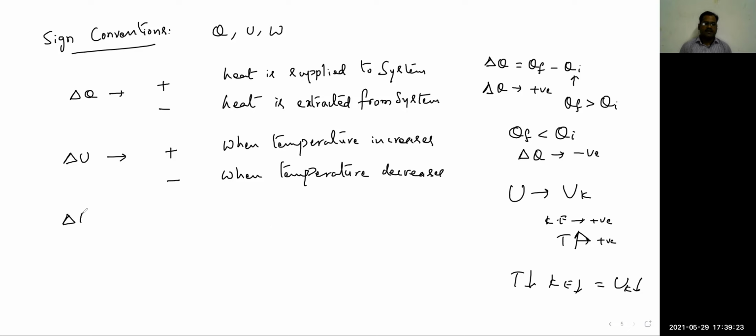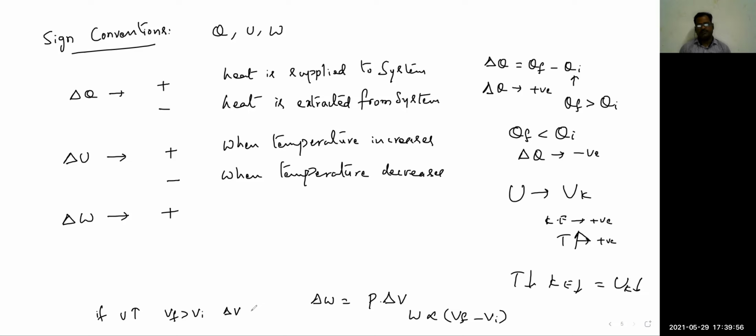Similarly, delta W, change in work done. When it is taken as positive, we know that work done is equal to pressure into change in volume. That means work done is proportional to V final minus V initial. So when volume increases, V final is greater than V initial, that means delta V is positive.